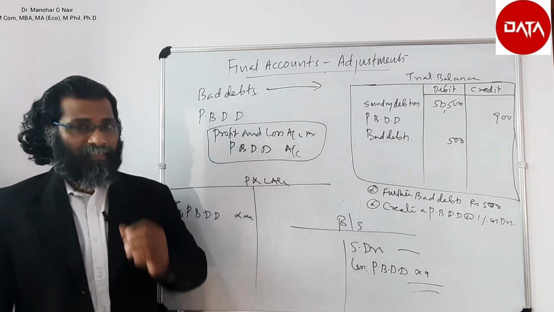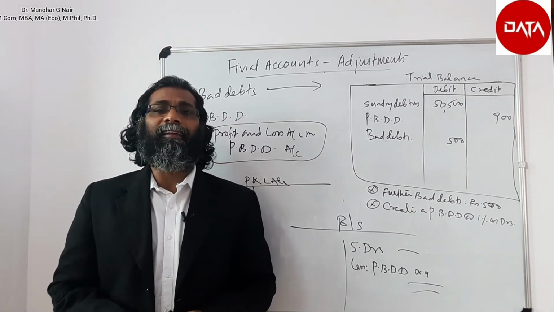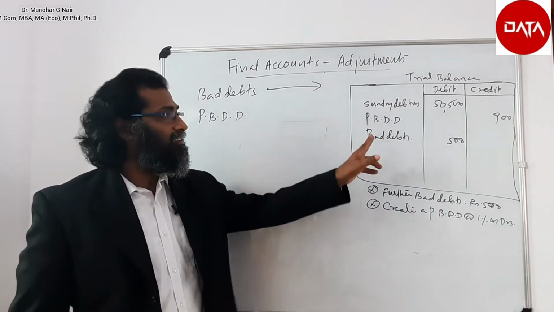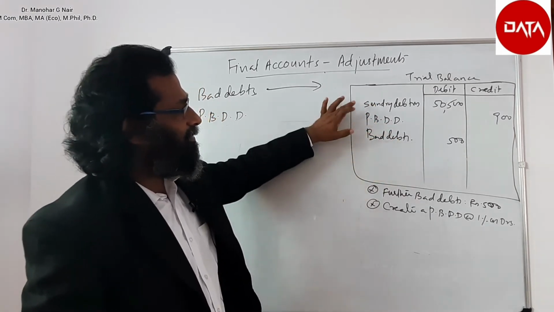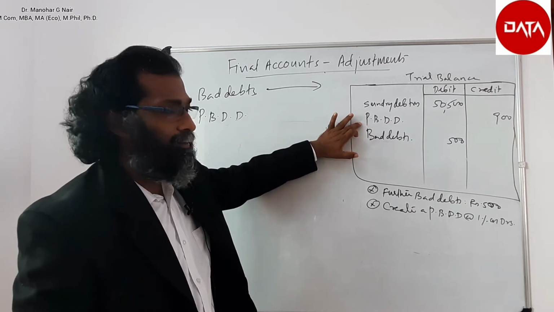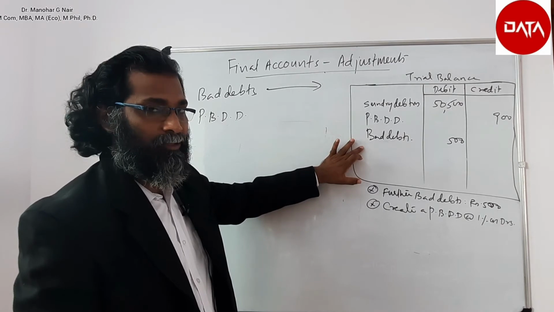Now, sometimes the bad debt and provision for bad debt are both given in the adjustment. Let us take this example. In this given trial balance, there are items sundry debtors, provision for bad and doubtful debt, that is the old provision, and bad debt 500, that is also there.